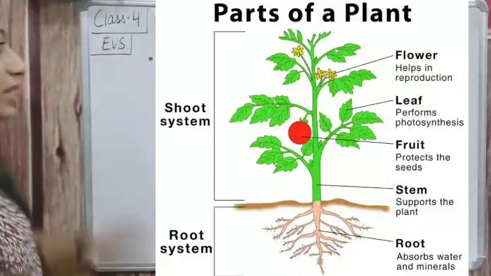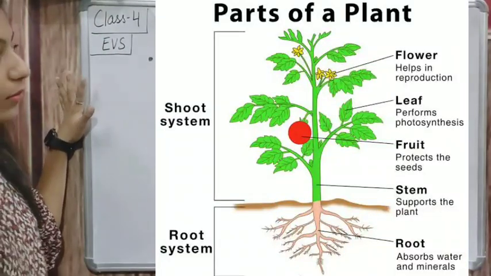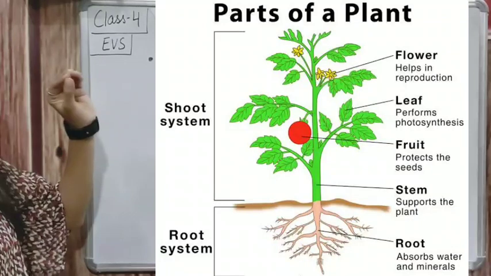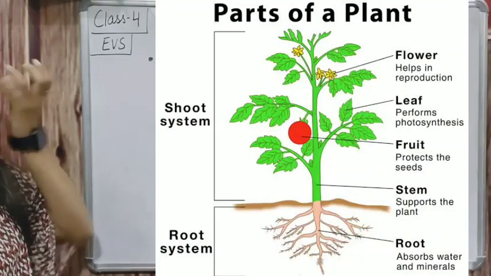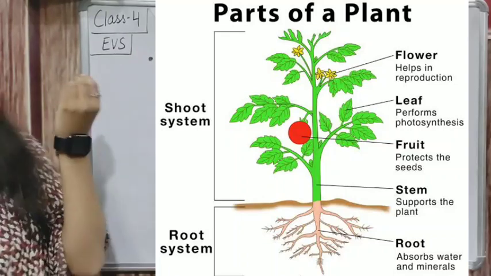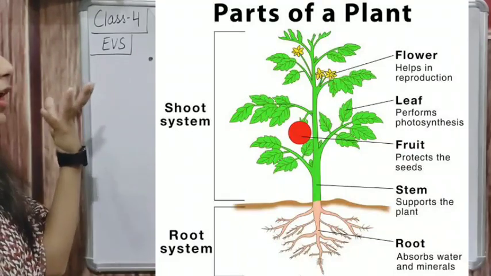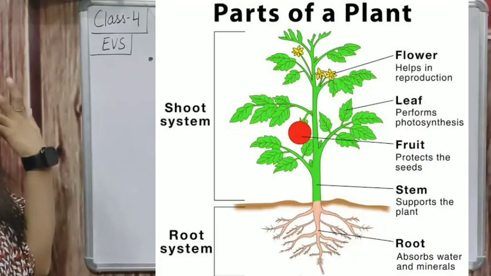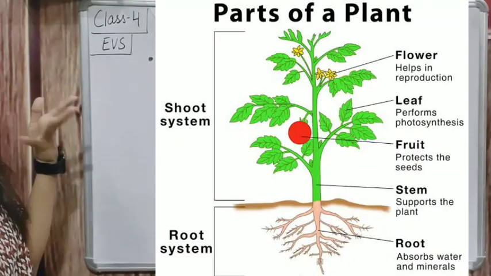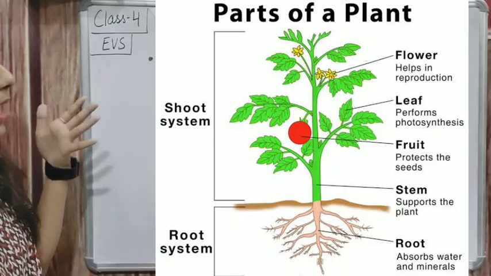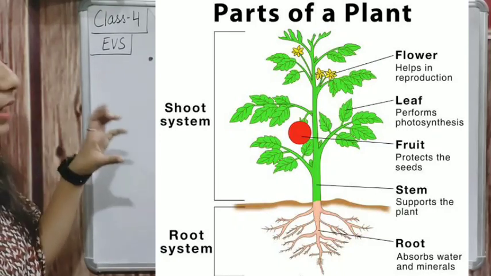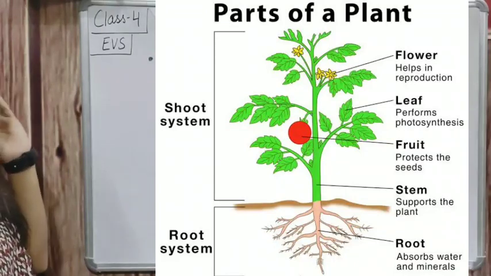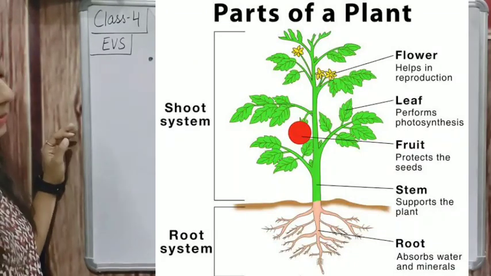Now as you can see on this screen, the first part is the flower. We are eating some flowers also, like cauliflower. Then leaf, we are eating leaves of many plants. We are eating fruits of many plants, and we are eating the stems of many plants. Branch and bud are also main parts which are not shown in this picture.